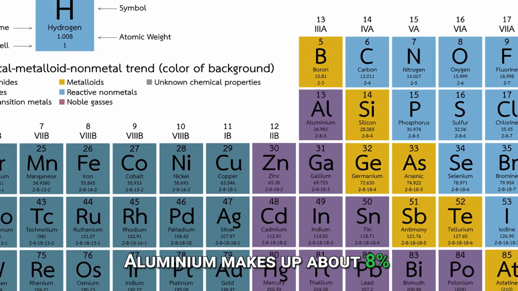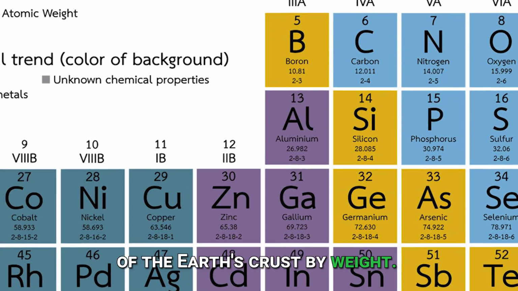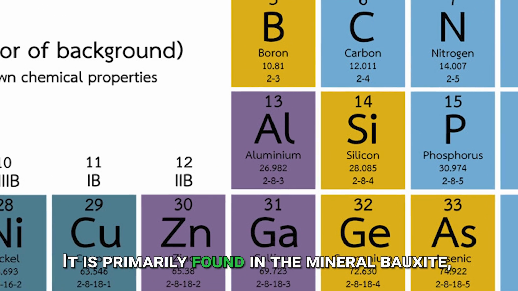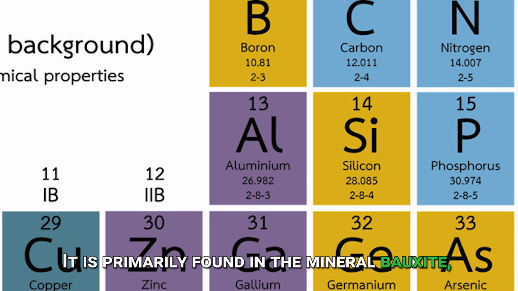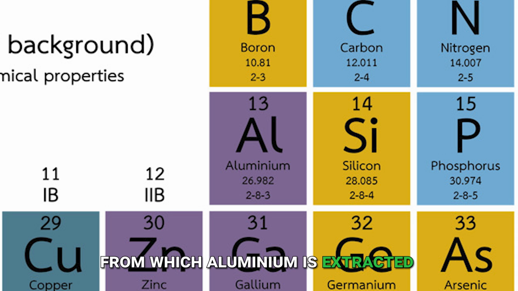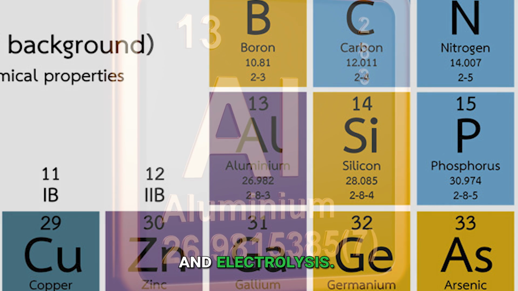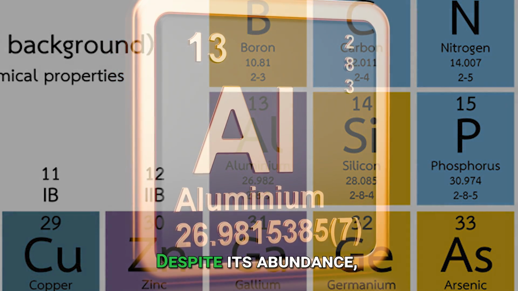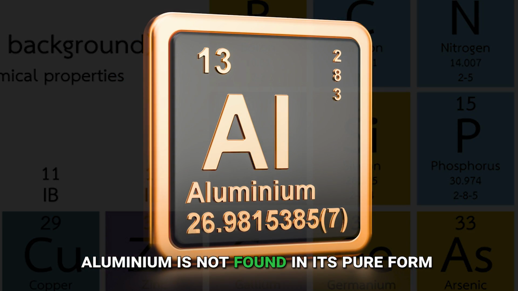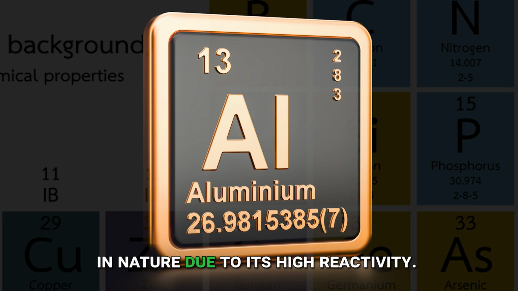Aluminium makes up about 8% of the Earth's crust by weight. It is primarily found in the mineral bauxite, from which aluminium is extracted through the Bayer process and electrolysis. Despite its abundance, aluminium is not found in its pure form in nature due to its high reactivity.